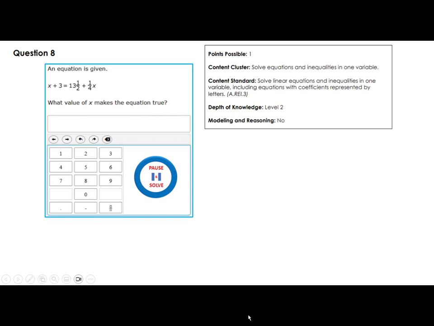An equation is given, x + 3 = 13.5 + 1/4 of x. What value of x makes the equation true? Okay, I'm writing this down here. I don't know about you, but I really don't like those fractions here. So let's turn this first into an improper fraction.